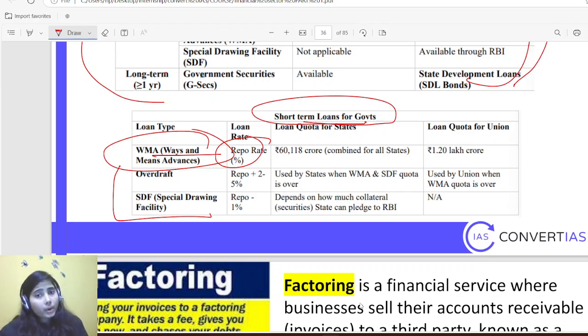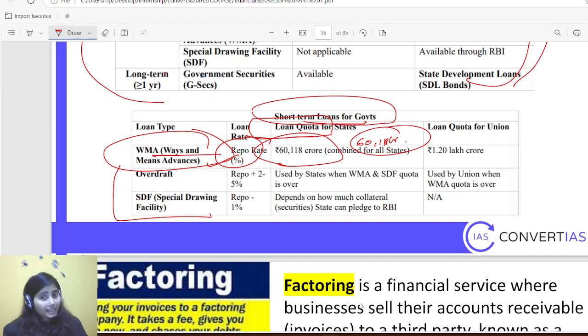Okay, and a loan quota is also there, so they cannot avail a lot of money under WMA. If they say that we need 1 lakh crore, then it is not going to happen for states. So they have a limitation that they can borrow up to 60,118 crore from RBI under WMA.